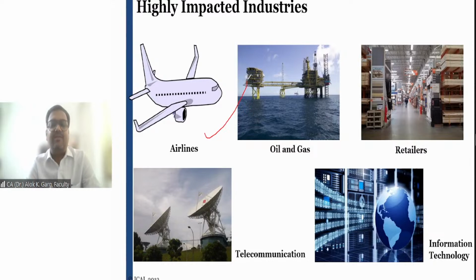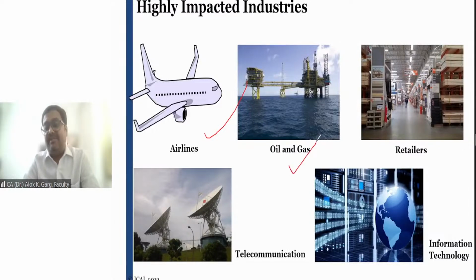But after IND AS 116, they have a huge amount of liability and asset. If you see the balance sheet of Indigo Airlines, you will find there is a right of use asset of 28,000 crore and a lease liability of 44,000 crore. This is a listed company, and you can get the annual report from their website or from the BSE or NSE, right?